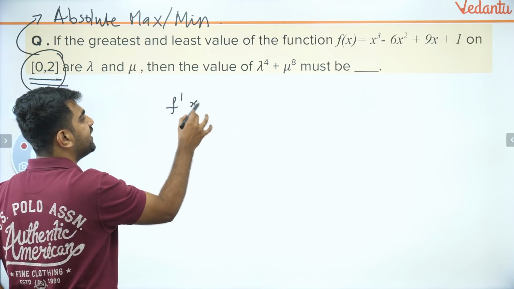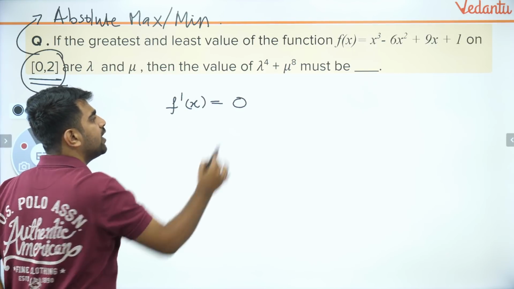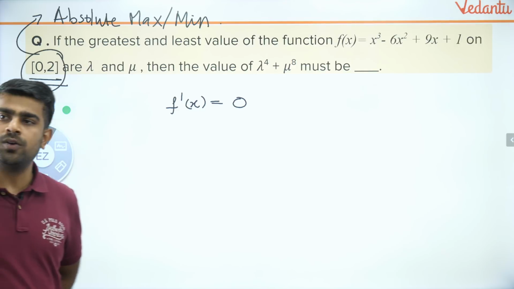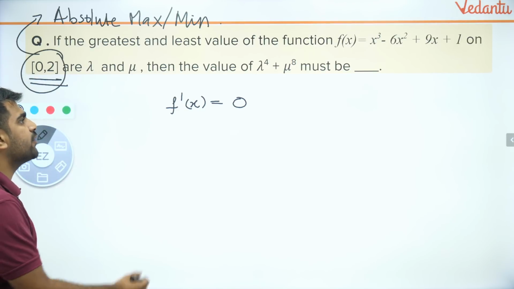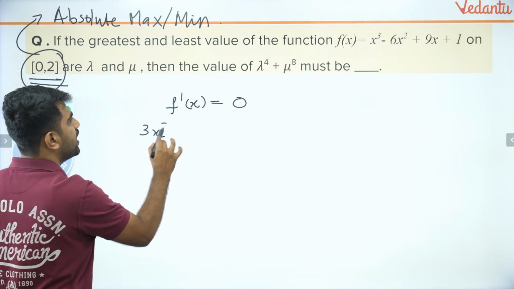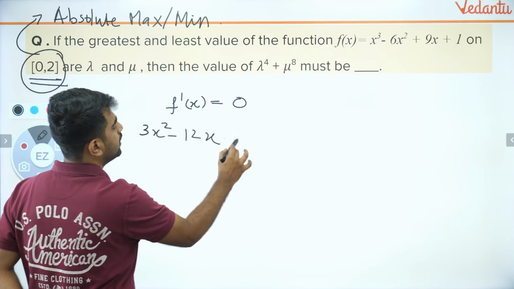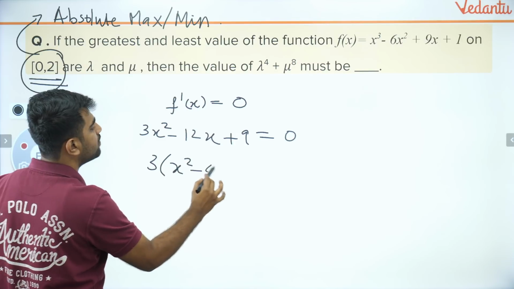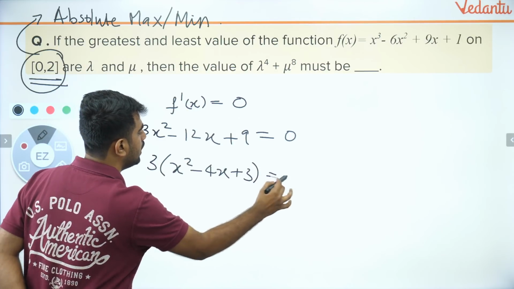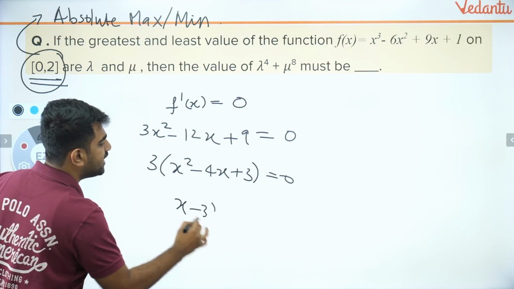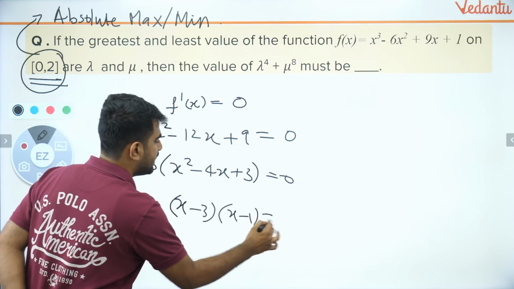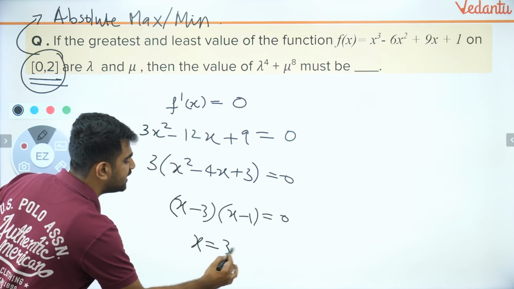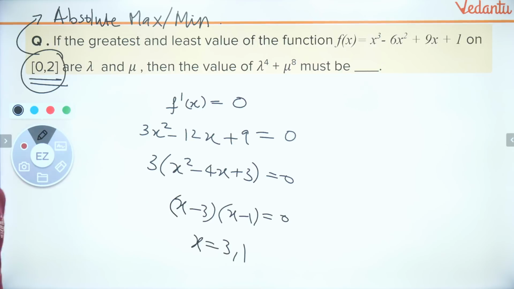First, figure out the critical points. Critical points means wherever my f dash of x is 0. What is that? 3x square minus 12x plus 9 equal to 0. If I take 3 common, I'll get x square minus 4x plus 3 equal to 0. Which will be what? X minus 3 into x minus 1 equal to 0. Which will be what? X equal to 3 and 1. These are my critical points.